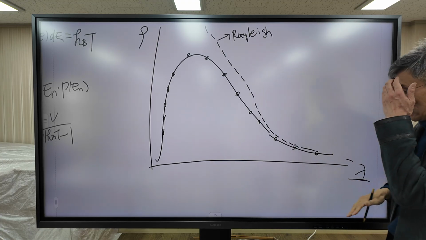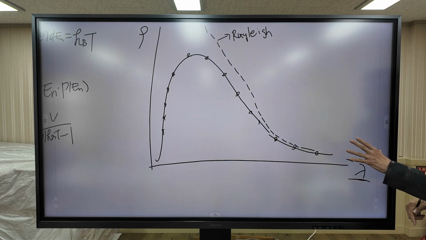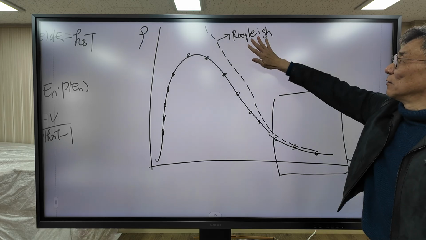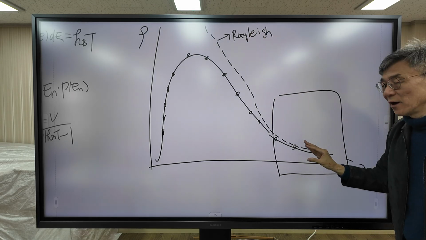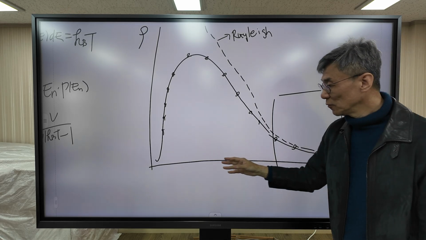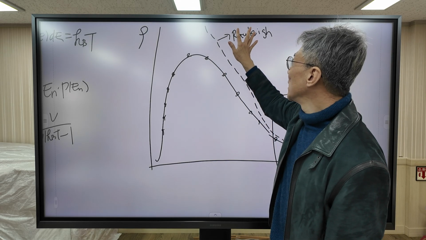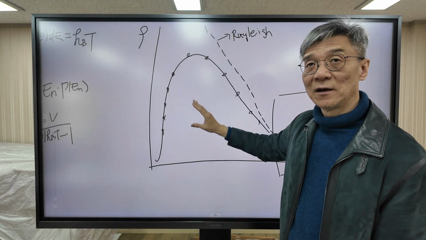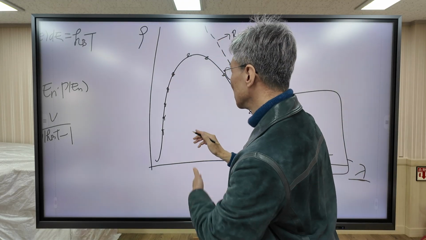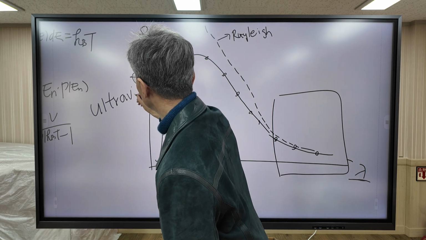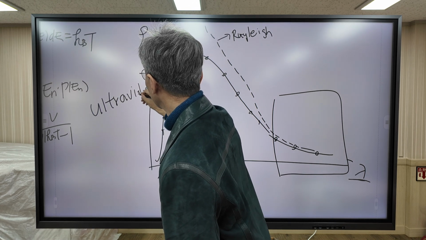As you can see, in the long wavelength region, the Rayleigh curve agrees very well with experimental findings. While in the short wavelength region, the Rayleigh curve deviates significantly from the experimental findings, right? So this region is called the ultraviolet catastrophe.